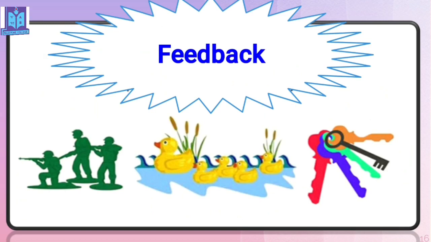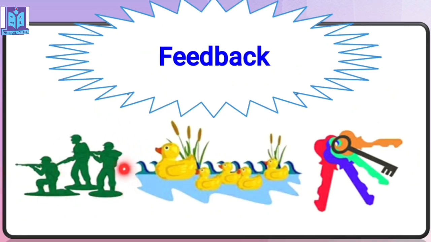So here is the feedback session. See this picture, right? So what is the related collective noun of this picture? These are soldiers, right? So what is the collective form of soldiers? Yes, it is an army of soldiers. And what will be the second one? Here are ducks. Yes, you may not know this, but what can it be?